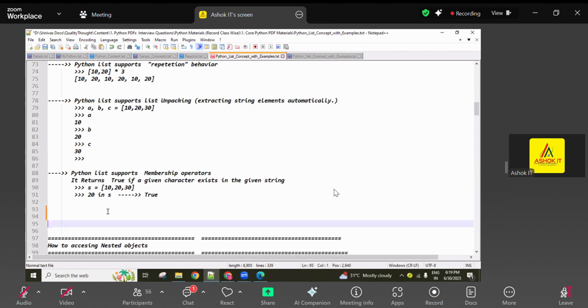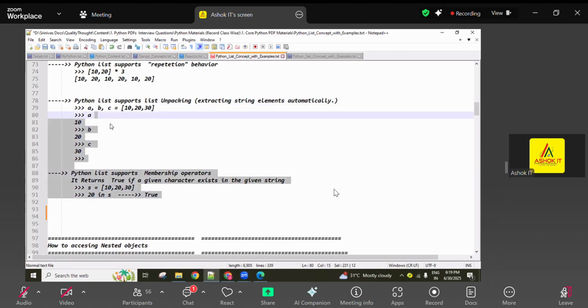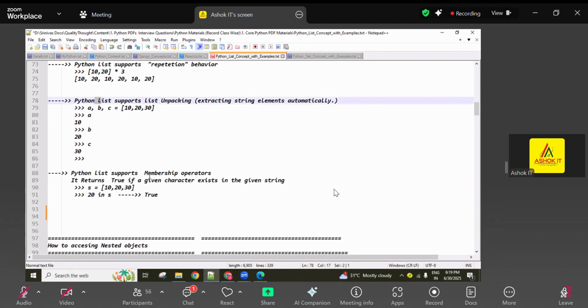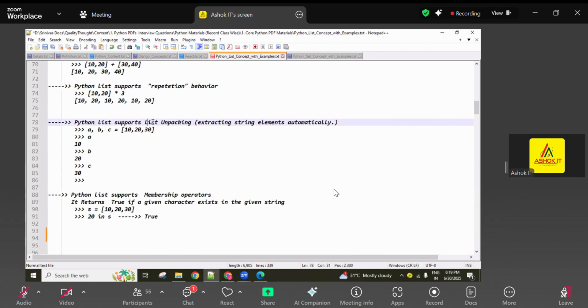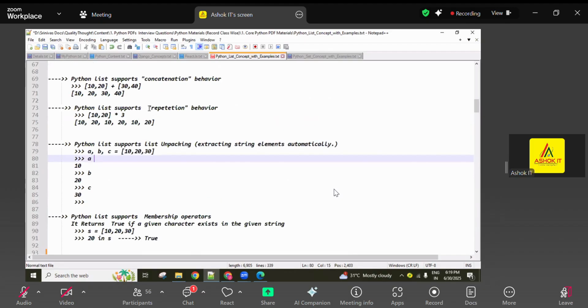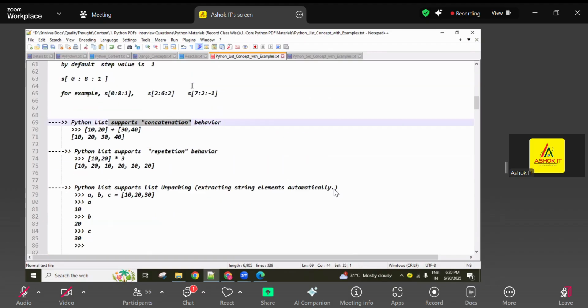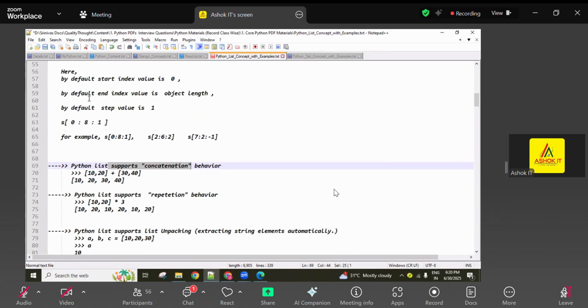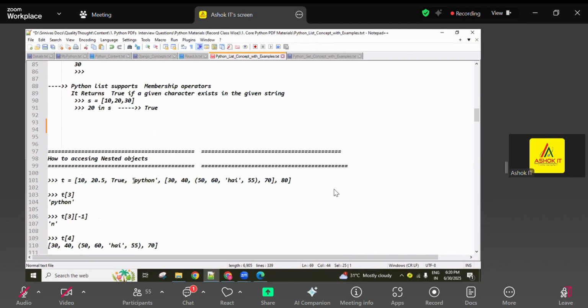The next data type concept is set. In the last session, we also discussed some set topics. Here, instead of list, we can use set. Set supports packing and unpacking. Repetition is not supported, concatenation is not supported, no indexing, no slicing, no duplicate values, no unique indexing. Almost most of the points are opposite. Remember, we will discuss this.